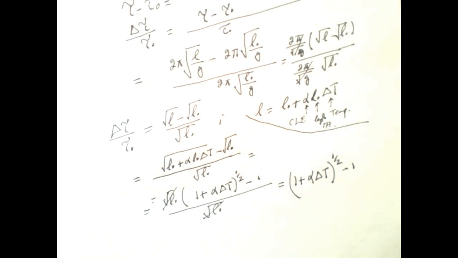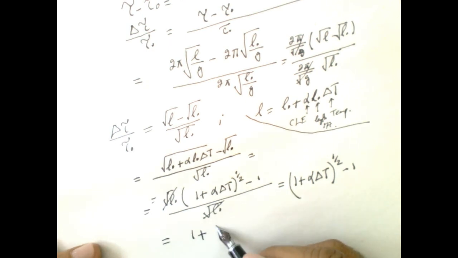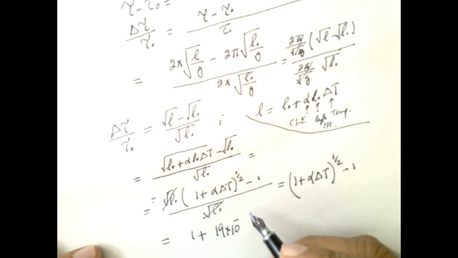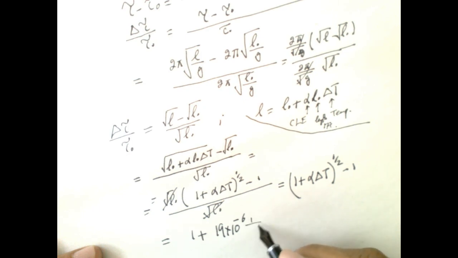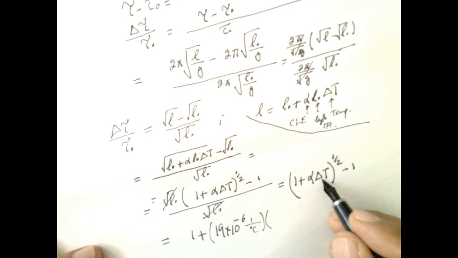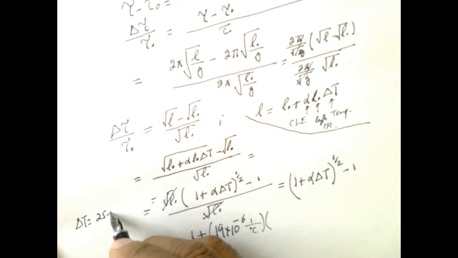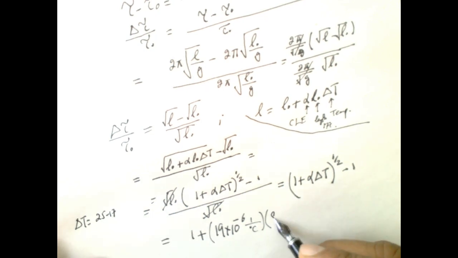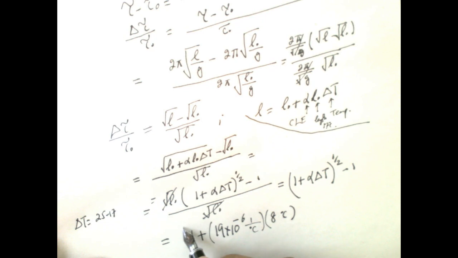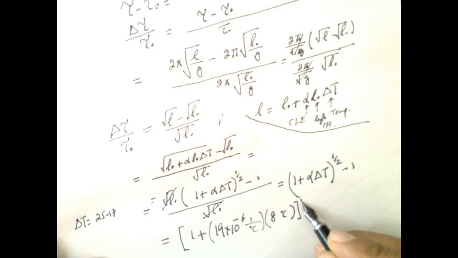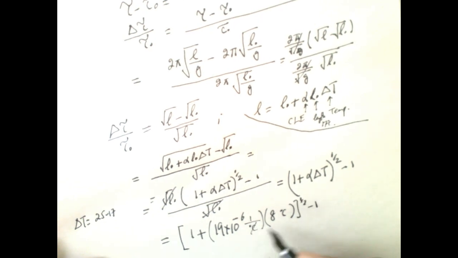If we substitute the values, 1 plus alpha, which is 19 × 10^-6 per degree Celsius, into delta T. Delta T is 25 minus 17, which is 8 degrees C, to the power 1/2, minus 1.